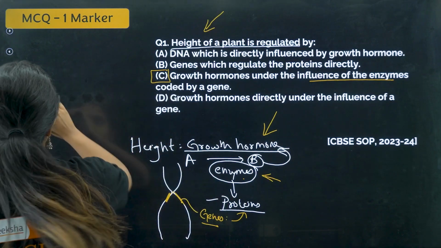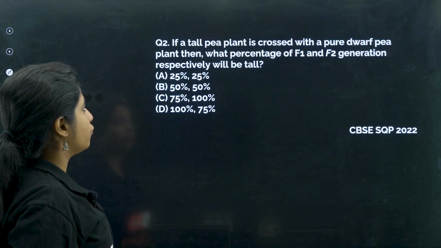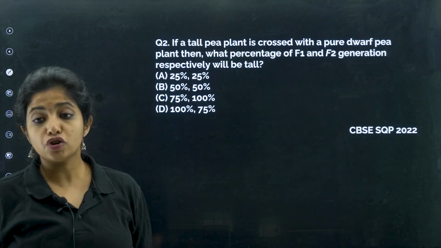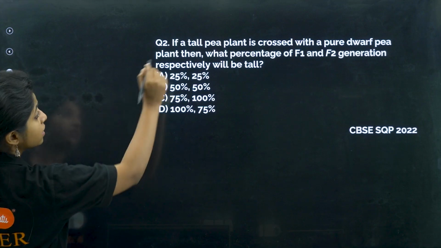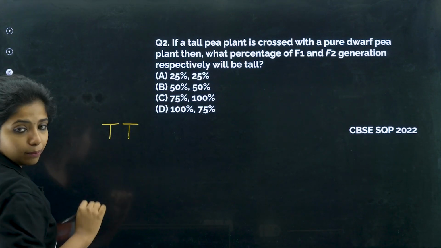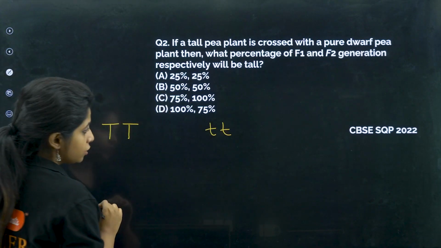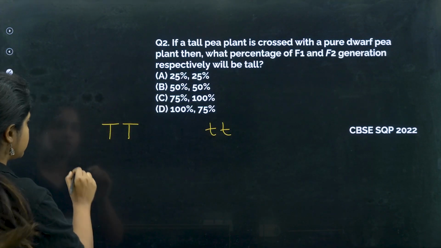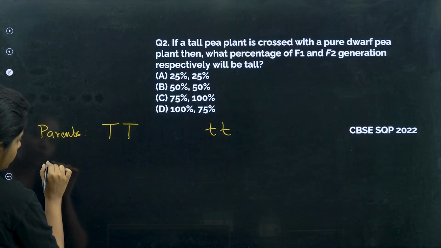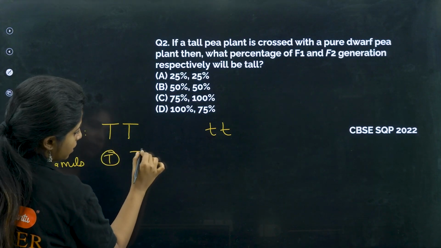Okay, next question. If a tall pea plant is crossed with a pure dwarf pea plant, then what percentage of the F1 and F2 generation respectively will be tall? We have already studied this. Pure means you are talking about the homozygous condition. Pure tall means both of the alleles would be the same, and pure dwarf will look like this. First, we have to make the F1 generation. So these are the parents. Now we have to form the gametes. Let's form the gametes. So capital T.